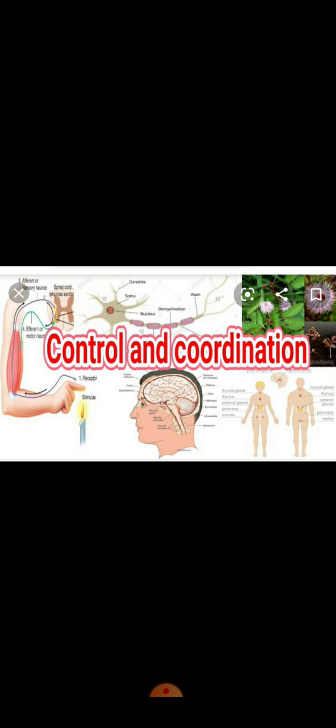So for today, we are going to first revise the concept of the neuron. What are the types of neuron, what is the function of the neuron, and which type of questions can be asked from the nervous system. So dear students, be ready with our revision class.